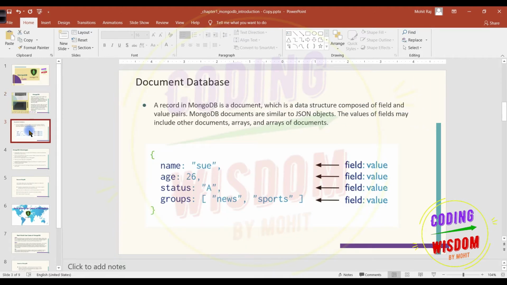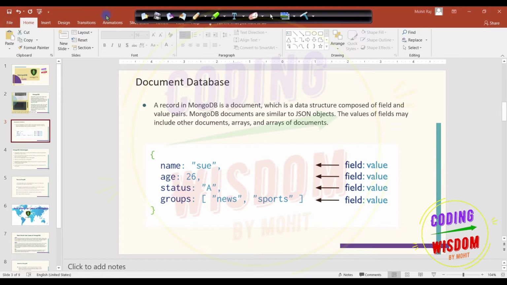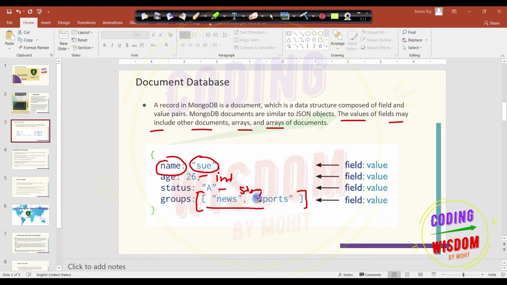Document database. As we know, MongoDB stores data in JSON style documents. I'm not saying exactly JSON, it is JSON style. So you can see this figure as an example of a JSON document. So this is the field and this is the value. The values of a field may include other documents, or an array of documents. So this is the array. This is like a list in Python. This is an array here. This is the integer. This is the string. Okay, so this is the JSON document example, and MongoDB stores data in this form.